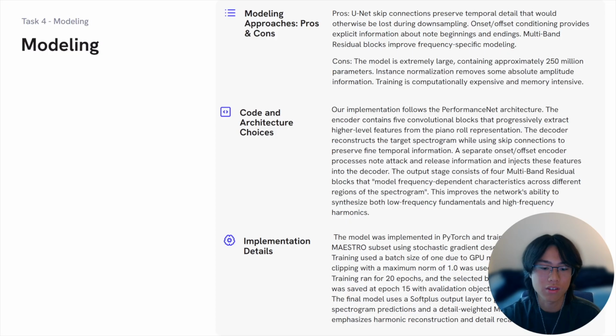We trained the final model on a 30-hour Maestro subset for 20 epochs using SGD with momentum on an RTX 3070 8GB. Because of GPU memory limits, our batch size was 1. We also use gradient clipping with a maximum norm of 1 and learning rate scheduling. The best validation checkpoint was saved at epoch 15 with an objective of about 0.248. The final model uses softplus outputs and a masked MSE, or mean squared error, objective.